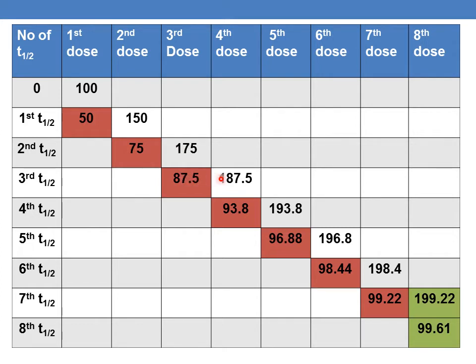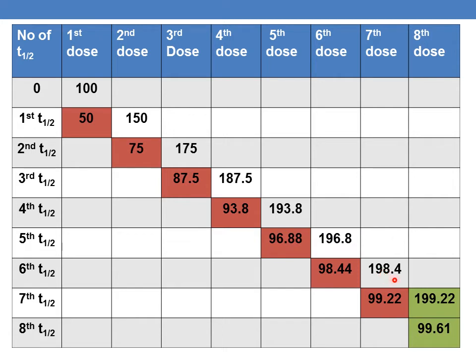And similarly, after administration of the fourth dose, A max will be 100 plus the amount remaining before the administration of that dose. So 100 plus 87.5, which is nothing but 187.5, A max after administration of the fourth dose. And similarly, A minimum will be 93.8. And so on, the process continues till the nth dose.